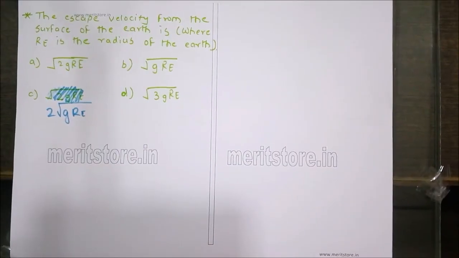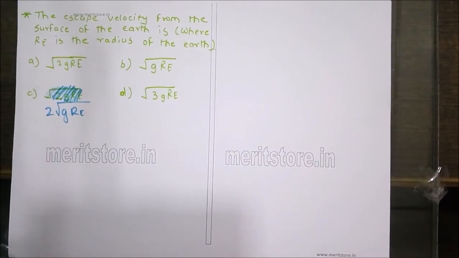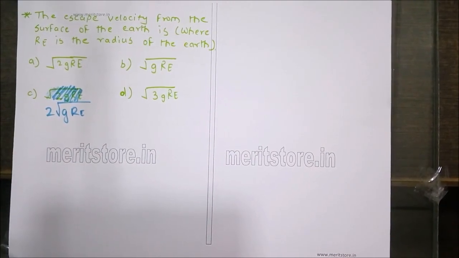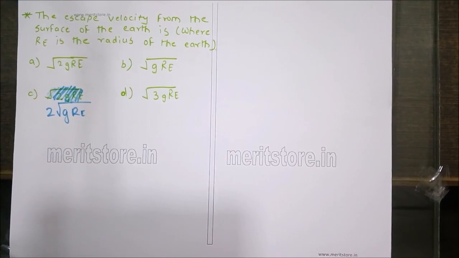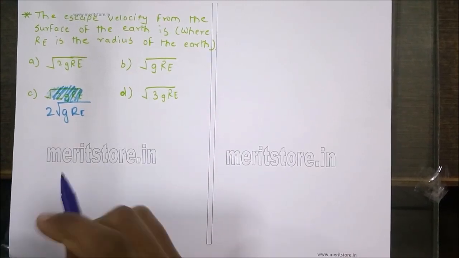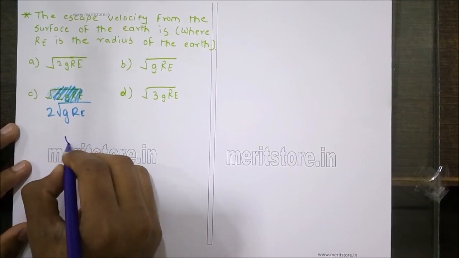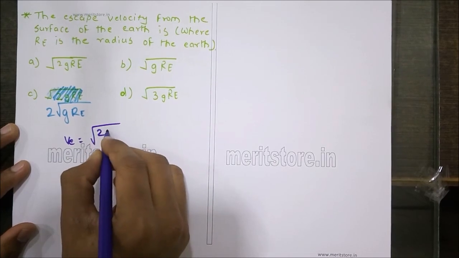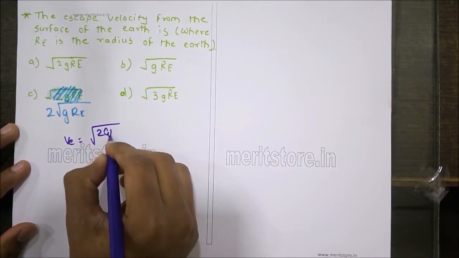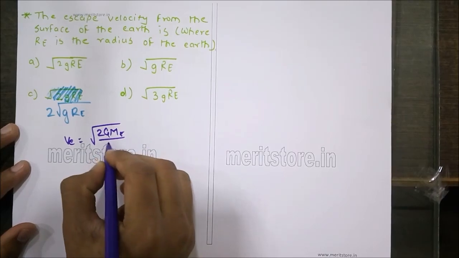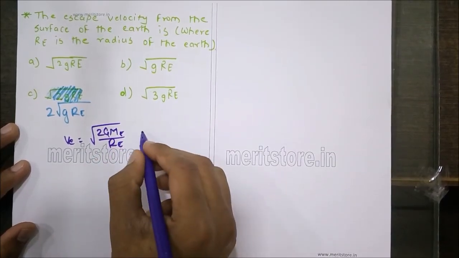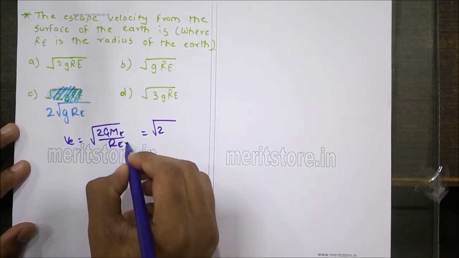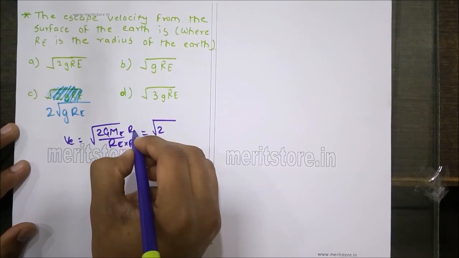option number C is the correct answer. The escape velocity from the surface of the earth is, where Re is the radius of the earth. The options are root of 2 GRe, root of GRe, 2 root GRe, and root of 3 GRe. Now the formula for escape velocity is root of 2GMe upon Re, which is nothing but root of 2 times, this can be multiplied by Re and divided by Re.